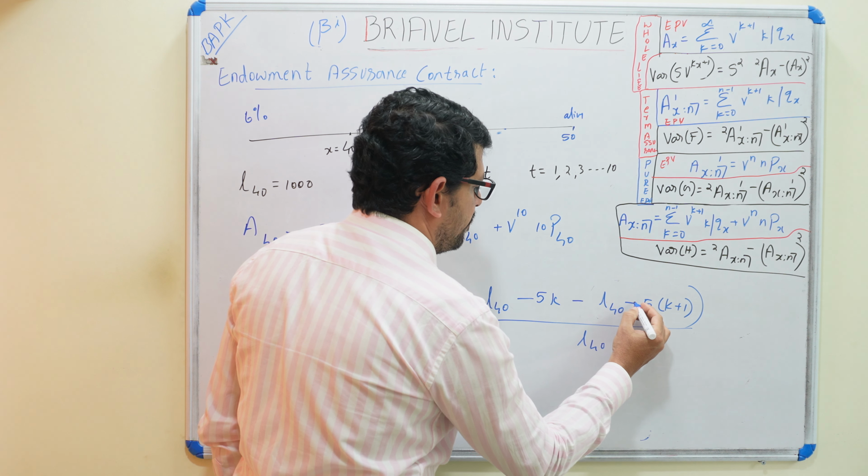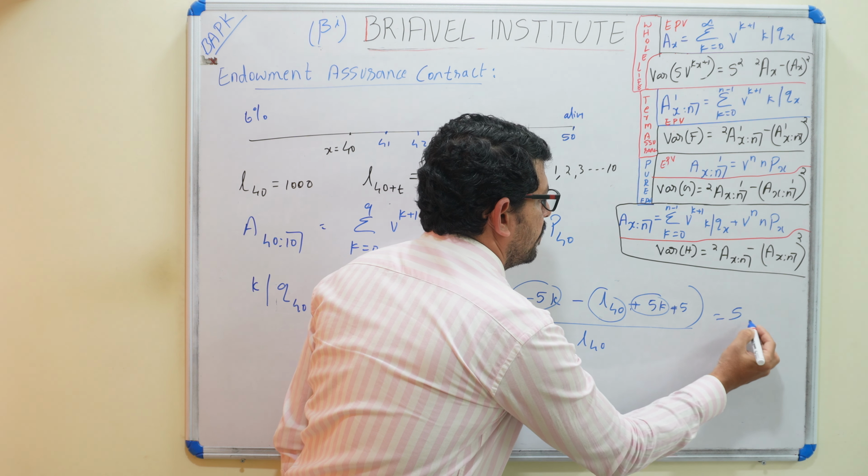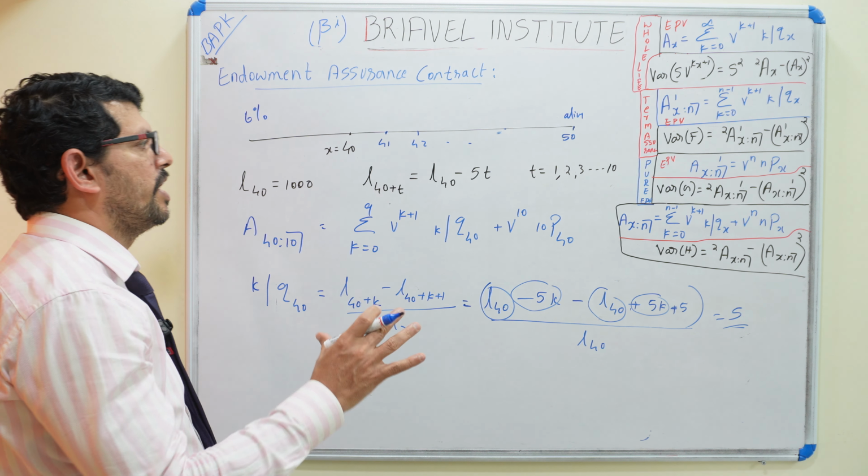We can write it like that. It is a minus of 5k and a minus of 5. So this minus is given here, so it is becoming minus, and this is becoming plus. Now you see L40 minus L40, this one is cancelled. 5k and 5k is cancelled. Remaining only 5. So death is happening every year, 5 only.